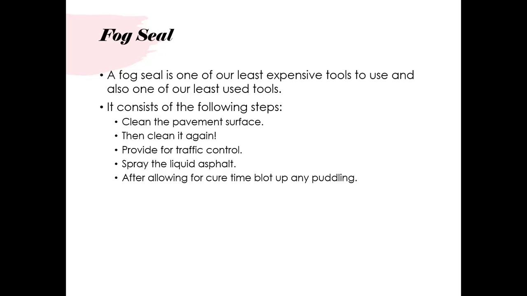Then you leave it for the traffic. You can allow traffic once the asphalt gets set, at room temperature, maybe something below 60 degrees centigrade. But you must be sure that the asphalt is not sticking to anything.